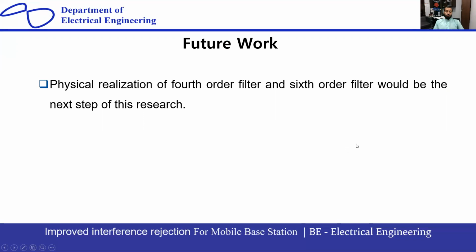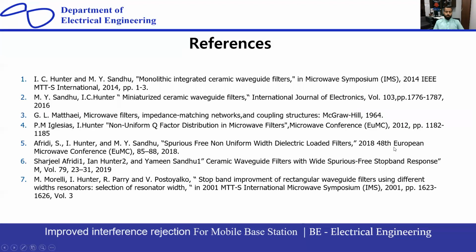We want to continue this project, so we go up to the sixth order filter, and then realize it in physical form, and then deal with the different cellular base stations that buy from us, with no compromise on electrical performance, with good stop band performance, and small in size, low in cost, and lightweight. So this is all from my side. These are the different references that I have used. I have studied different papers and taken help from them. This is all from my side.